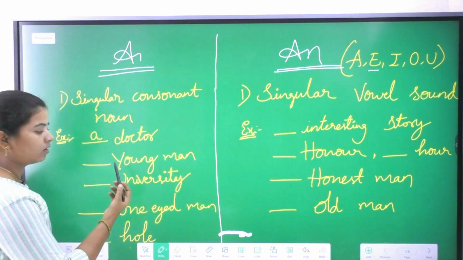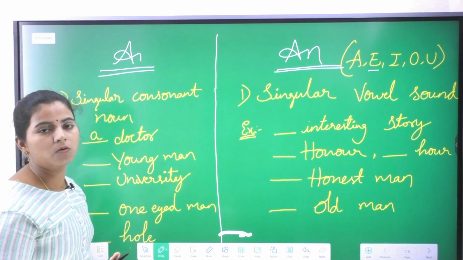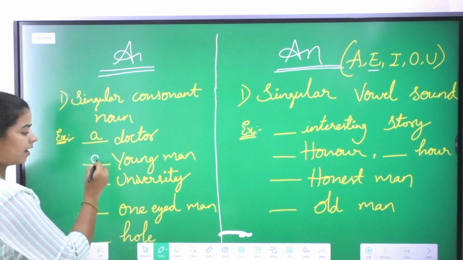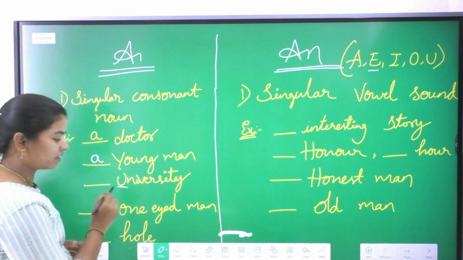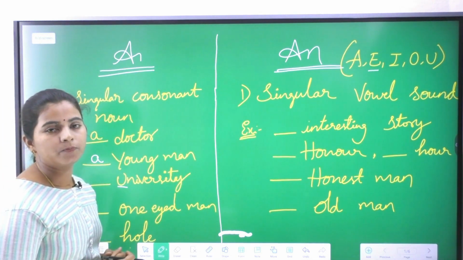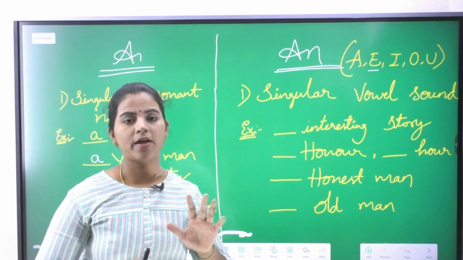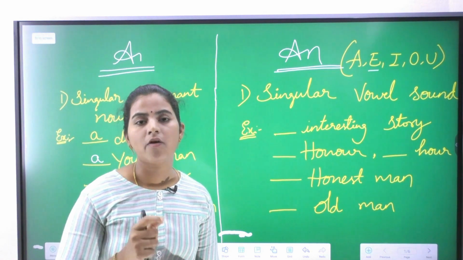I already told we need to concentrate on the sound of the letter. Now, young man: y sound, y is a consonant again, so we will write a young man. Here the letter starts with u. A, E, I, O, U are the five vowel letters, but we need to concentrate on the vowel sound.